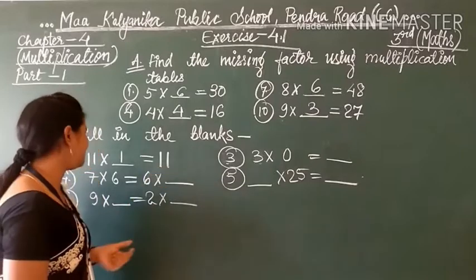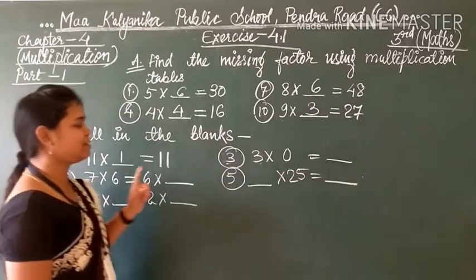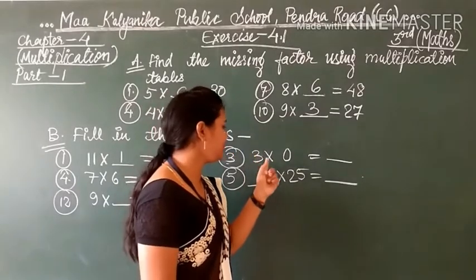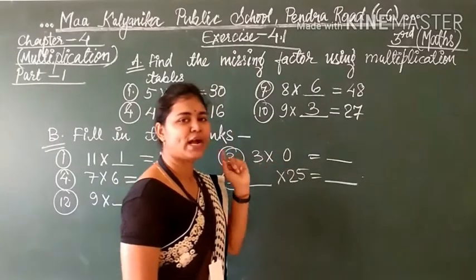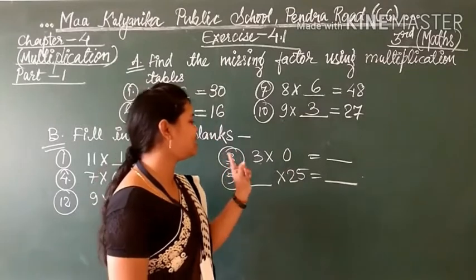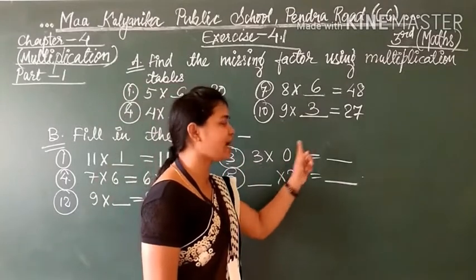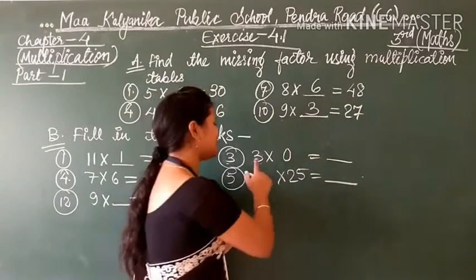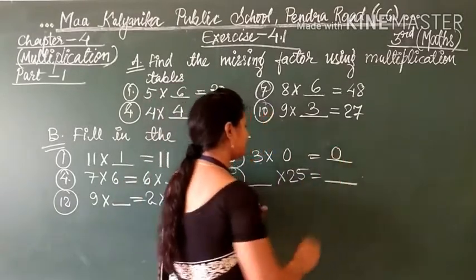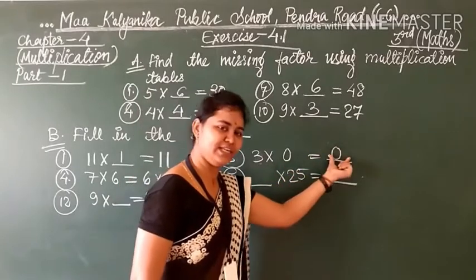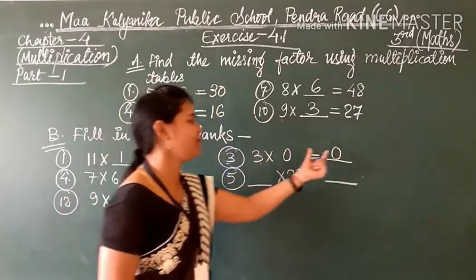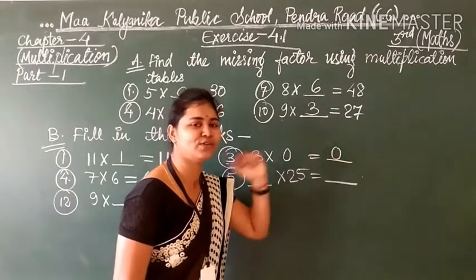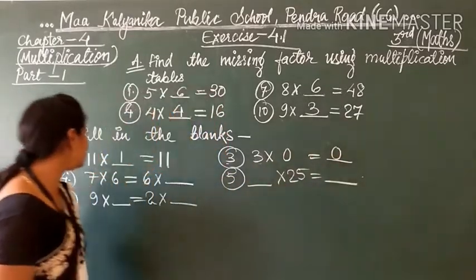Yes? Very good. Now moving to question number 3. The question is 3 multiplied by 0. I have told you the third fact. When any number is multiplied by 0, the answer is what? 3? No. The answer is 0. 3 zeros are 0. The answer is 3 when it is multiplied by 1: 3 ones are 3. 3 zeros is not 3. Clear to you? Yes, moving to next.